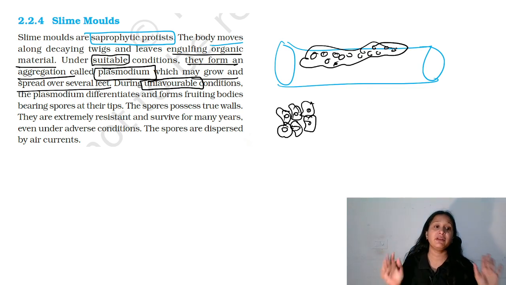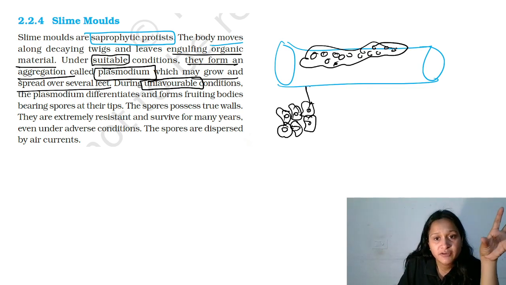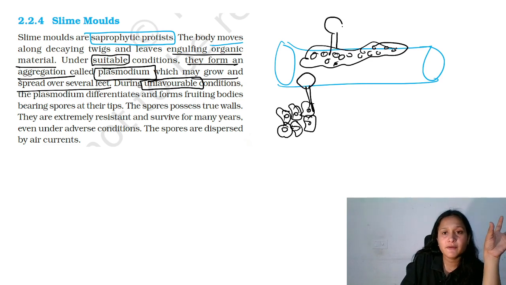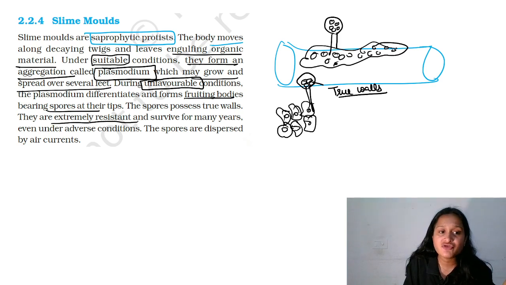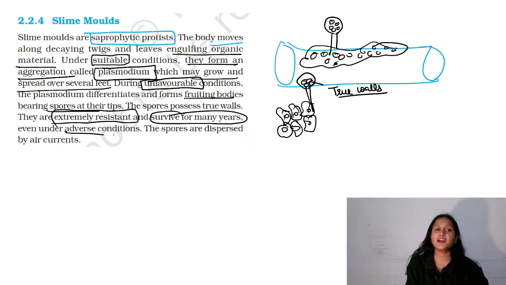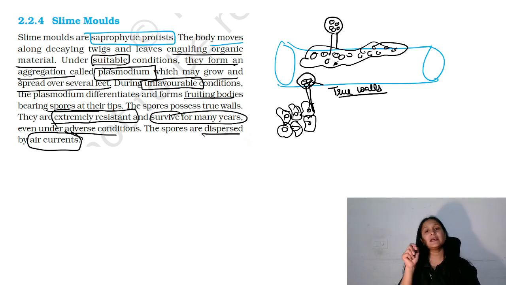Now when the conditions are unfavorable, what do they do? The plasmodium differentiates to form a fruiting body, right? And at the tip, spores are formed. Spores possess true walls. Because of this, they are extremely resistant and they survive for many years, even when the conditions are not suitable. And the spores are dispersed by air current. So remember this, the cell wall is present in the spore, not in the plasmodium.